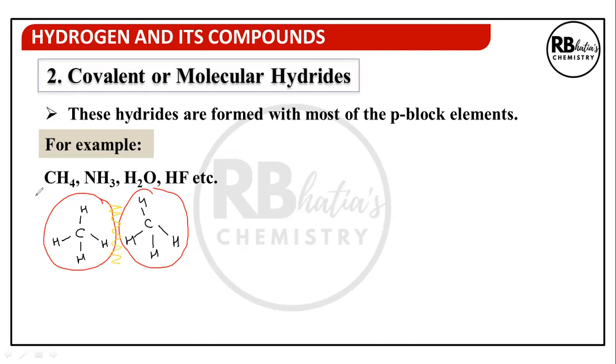So if you have in a cylinder a sample of methane, each molecule is made up of covalent bonds, and there are weak intermolecular forces existing between different molecules. So these are called molecular hydrides because they exist as molecules and they are formed by covalent bonds, hence covalent hydrides.